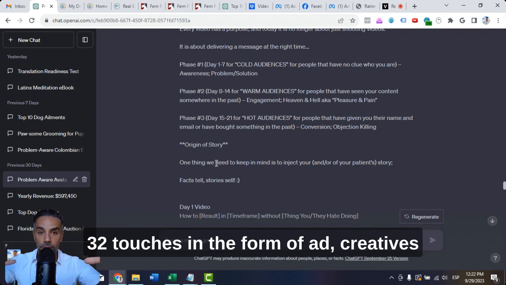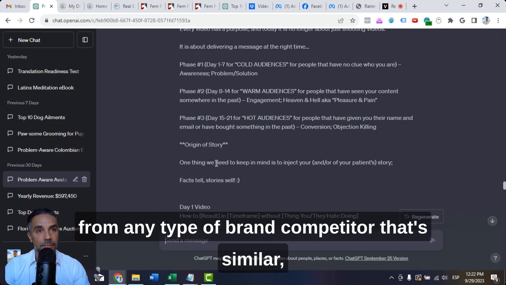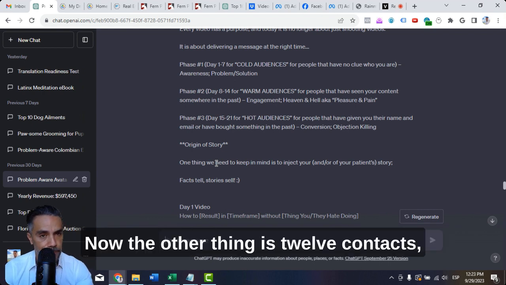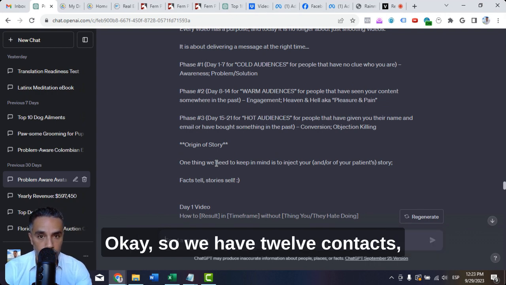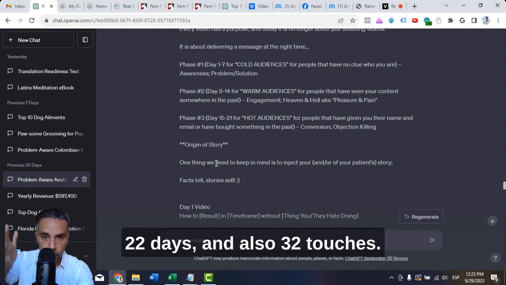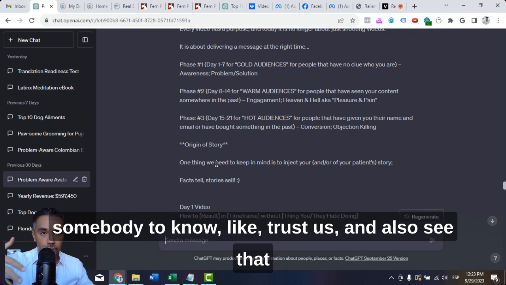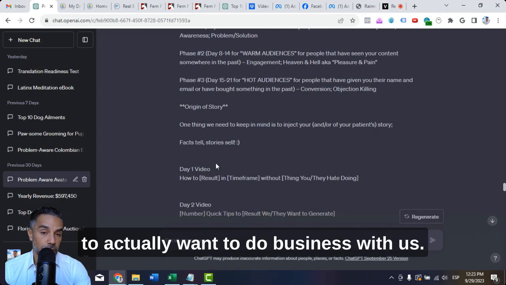32 touches in the form of ad creatives, messaging, and whatnot, whether that's from you or from any type of brand competitor that's similar, offering the same type of service or product. Now, the other thing is 12 contacts. 12, like, pick up the phone, 12 direct messages, 12 emails, 12 texts, WhatsApp messages. Okay, so we have 12 contacts, 22 days, and also 32 touches. This is how we can actually bend time and get somebody to know, like, trust us, and also see that we actually have value to offer them, and for them to actually want to do business with us.